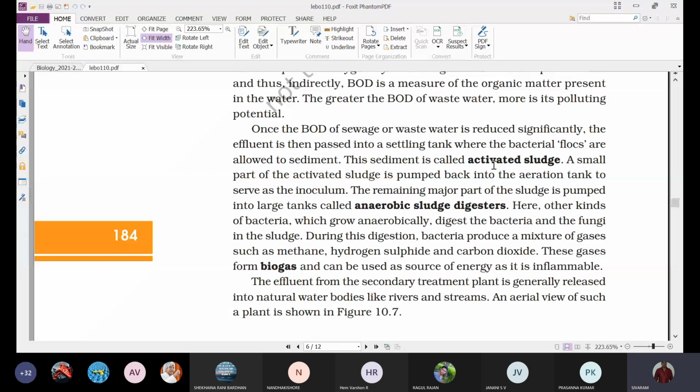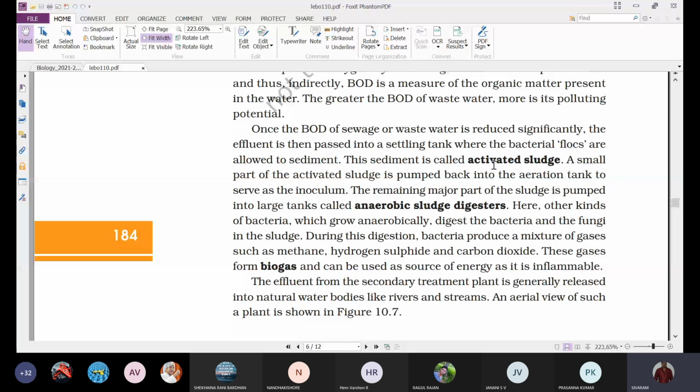Okay, these bacterial flocks are allowed to sediment. Whatever flocks have settled at the bottom of this settling tank, we call activated sludge. Primary sludge, activated sludge.